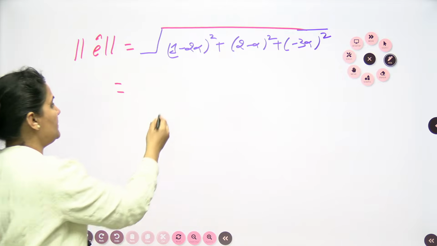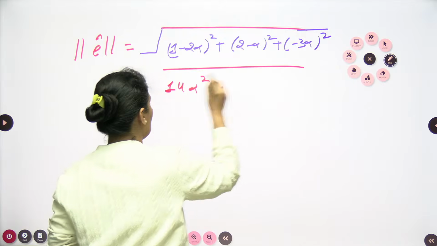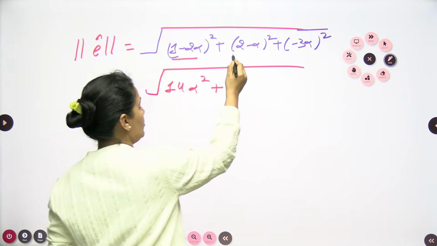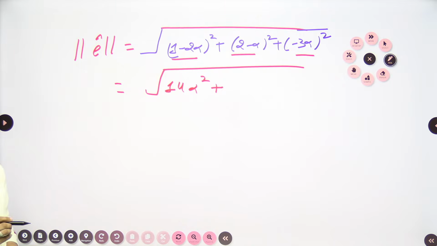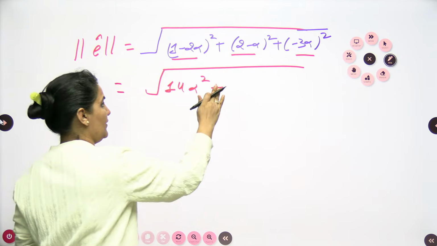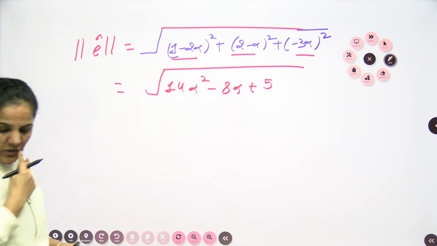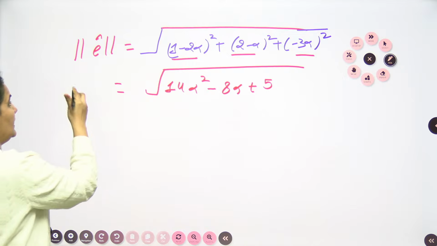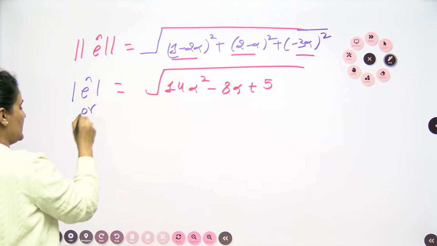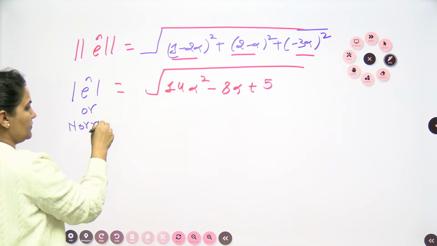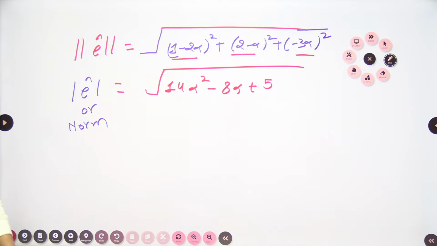When I open it and solve it, using the formula for (a minus b) whole square, I get 14 alpha square minus 8 alpha plus 5. This is the length of the vector, or you can call it the norm. So this is the vector, and we need to find its minimum value.